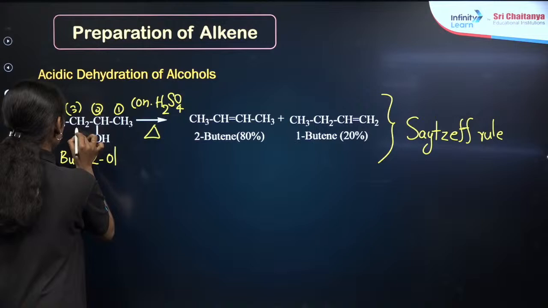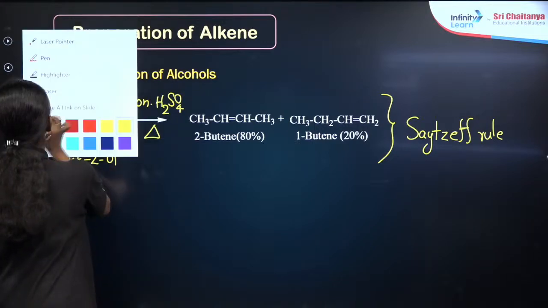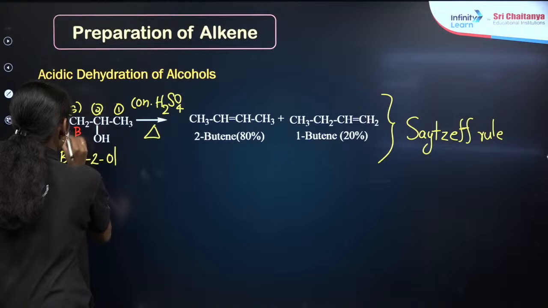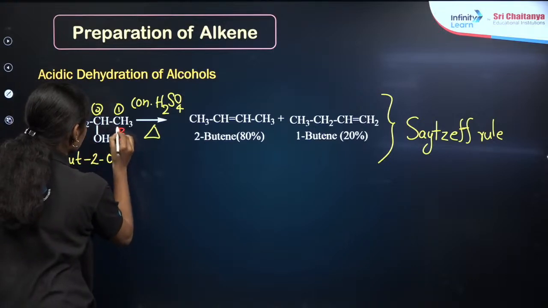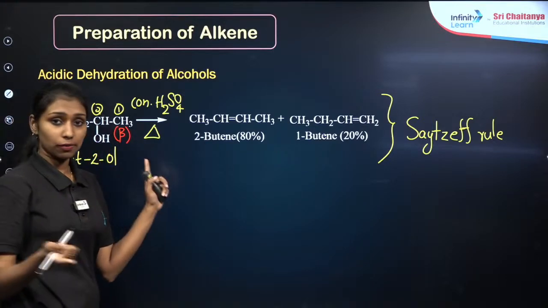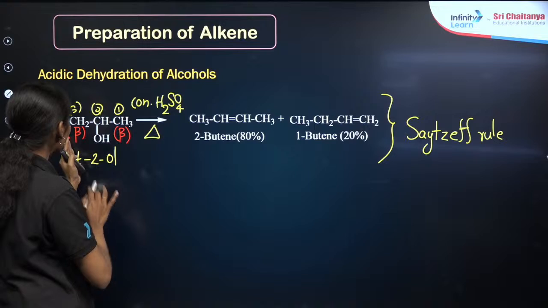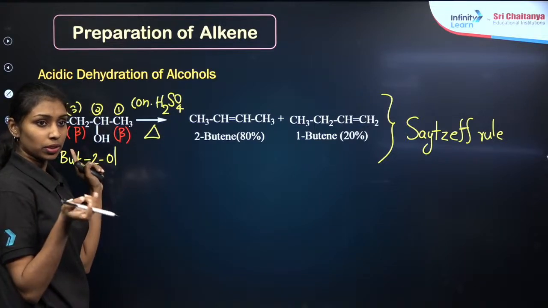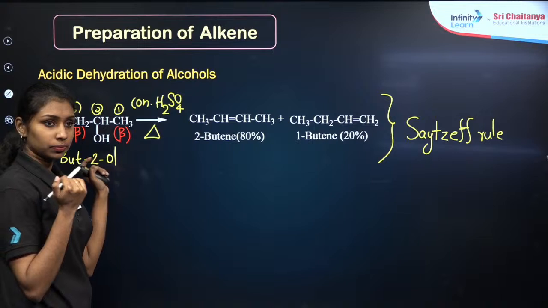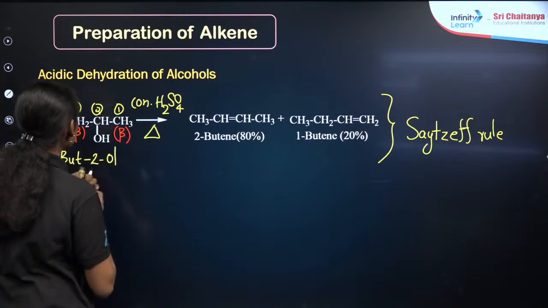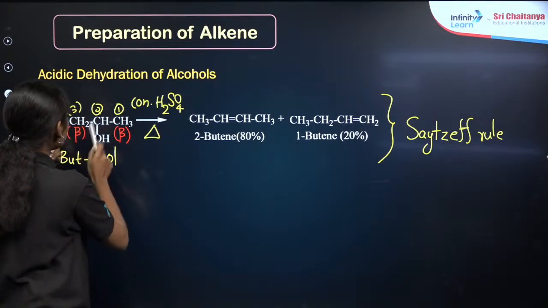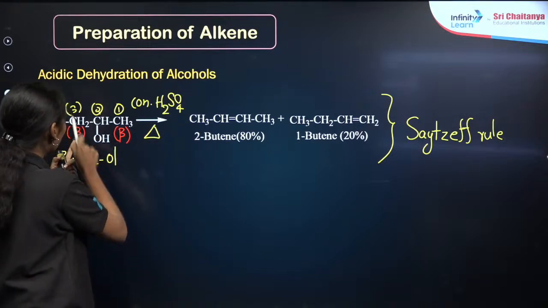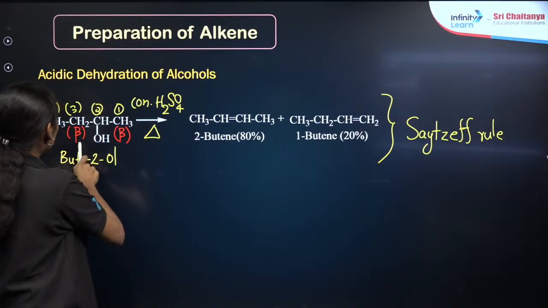There will be two beta positions, one here and another one here. According to the Zaitsev rule, the hydrogen will be removed from the carbon that contains the lesser number of hydrogens. Here it is CH2, here it is CH3. So I can say the product will be formed by releasing hydrogen from this beta carbon.